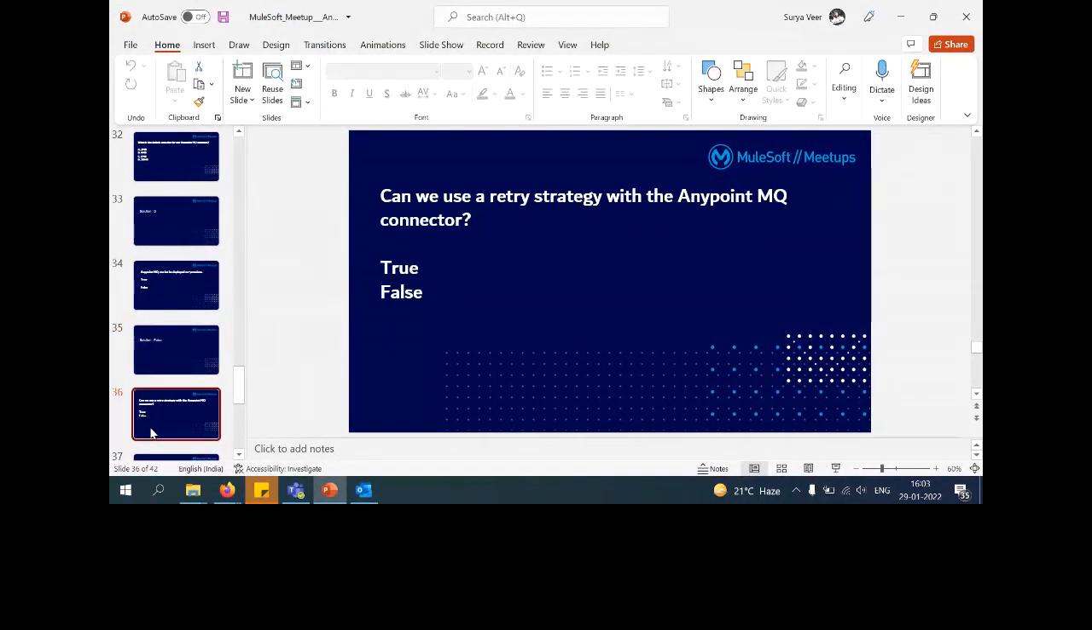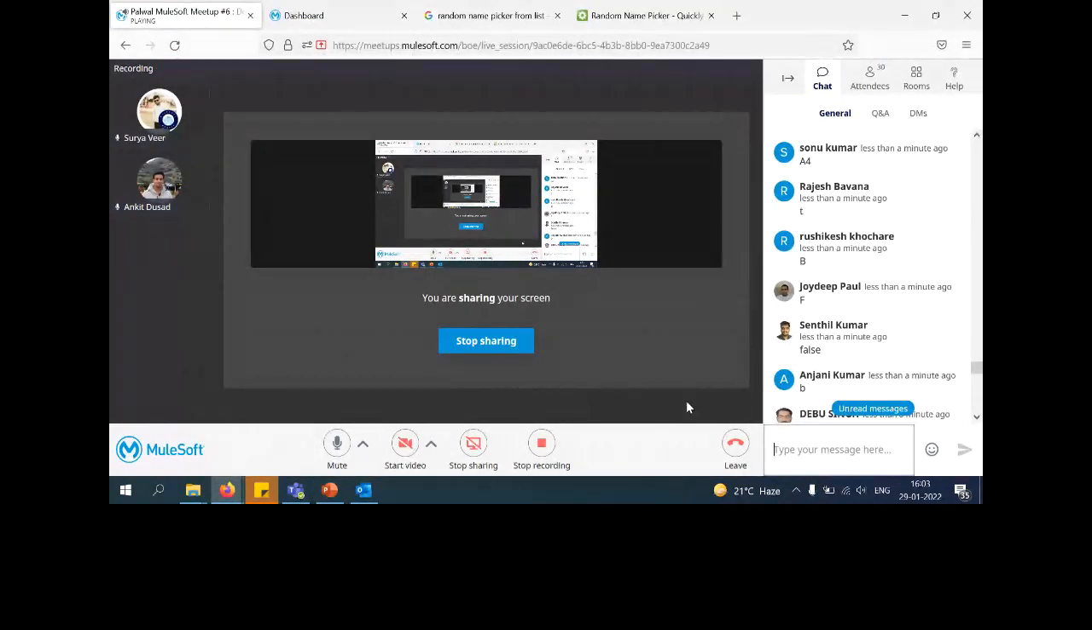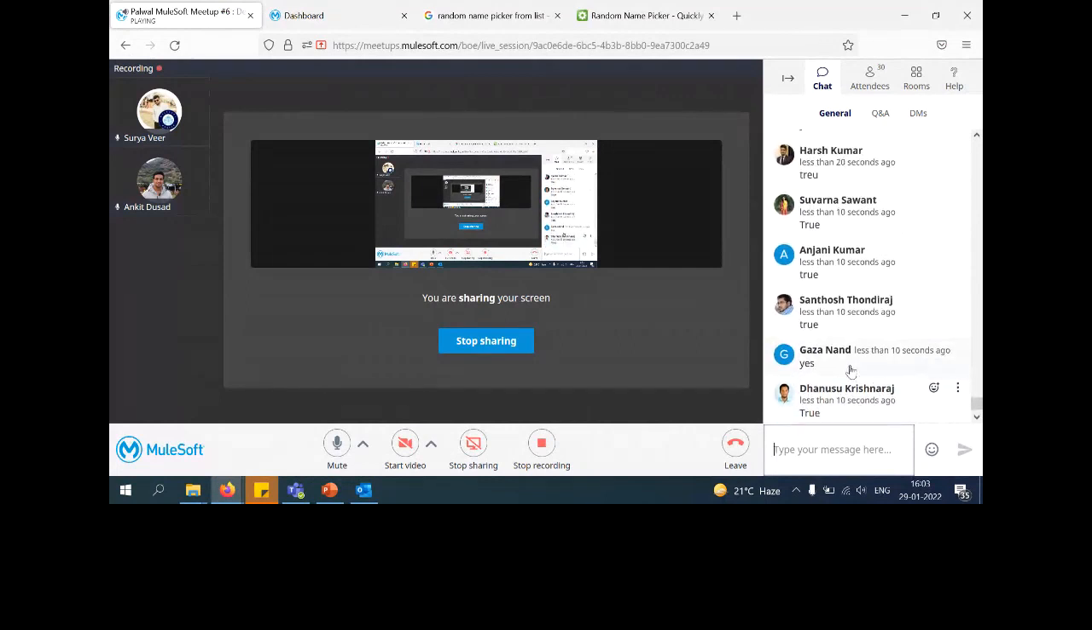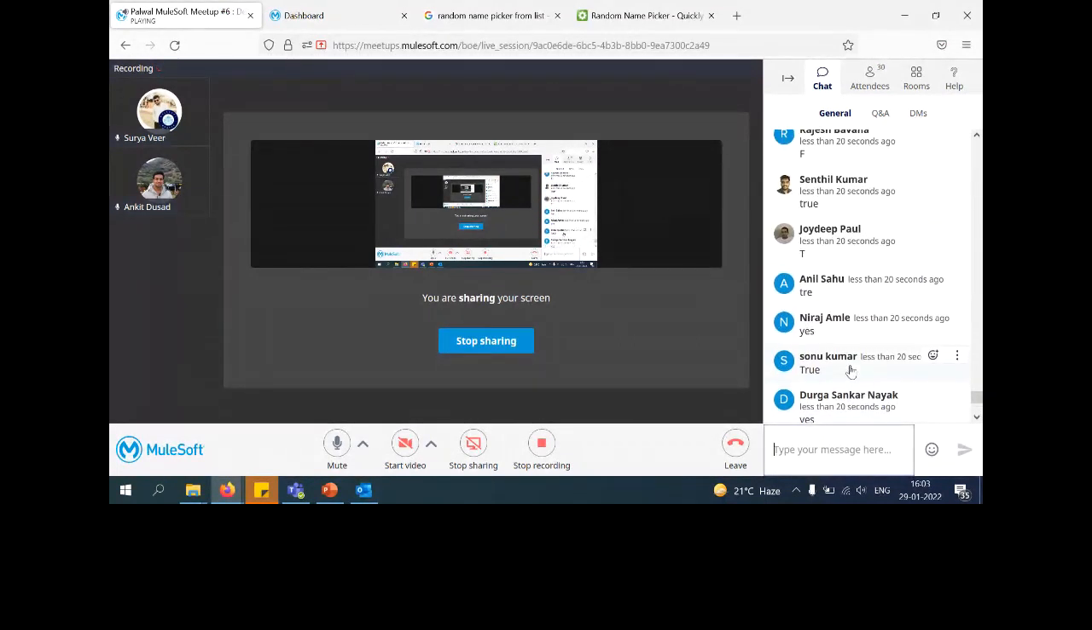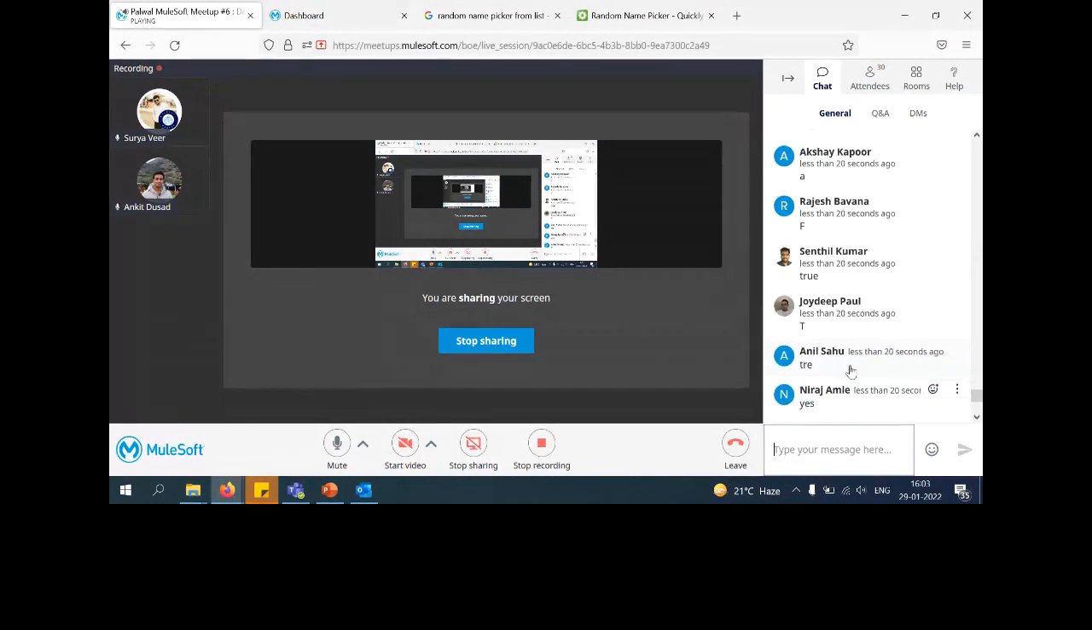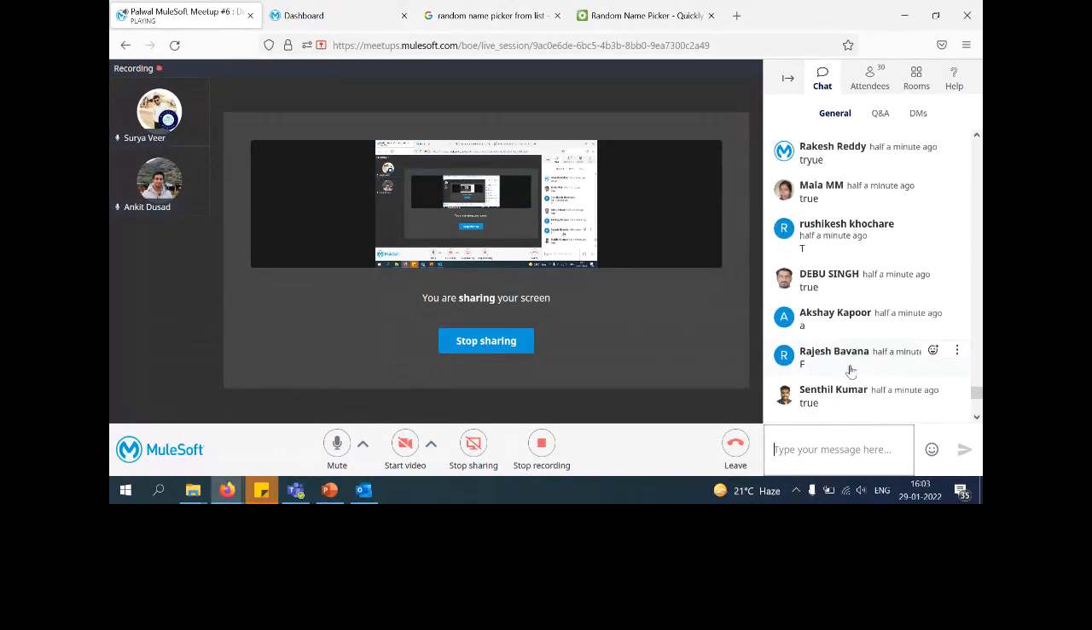False. So can we use a retry strategy with Anypoint MQ connector? This is what Ankit explained multiple times. So do we have any answers? We have multiple answers again. True, true, true.